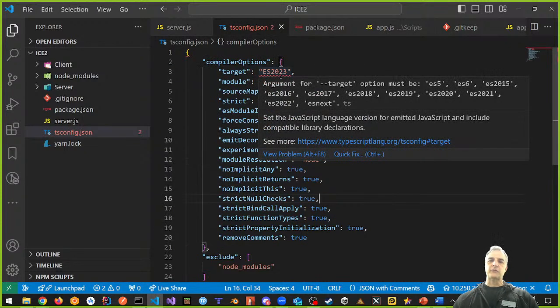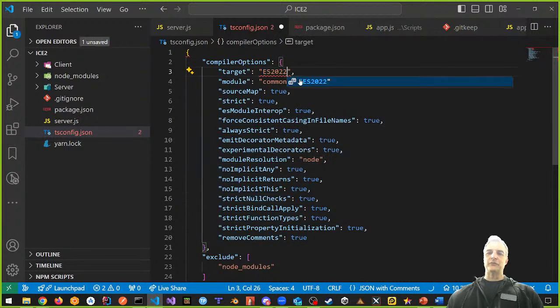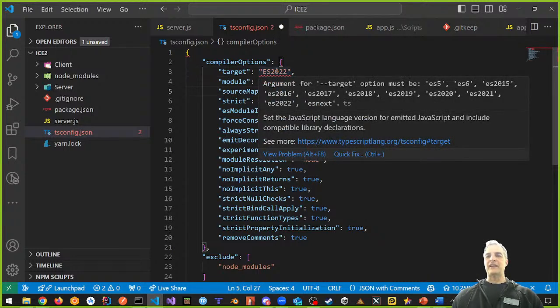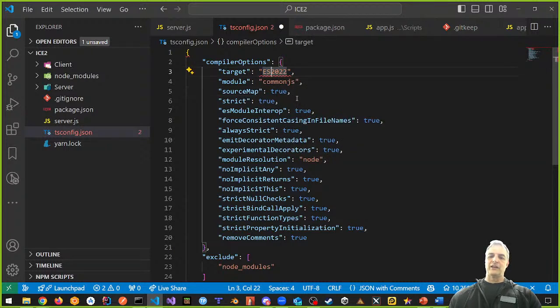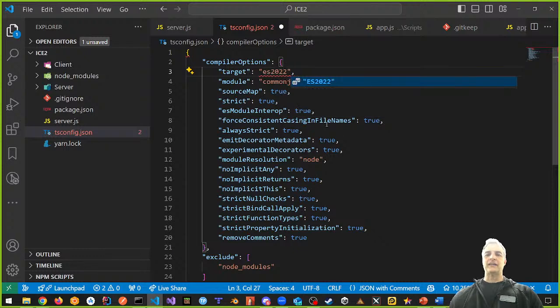Now it says ECMAScript 2023. It says set the JavaScript language version. It doesn't like 2023. It likes 2022 and older. That's what it wants me to put in. And even when I do that, it complains. So ES, lowercase. It wants me to do lowercase ES 2022 or something like that. And even so it complains.